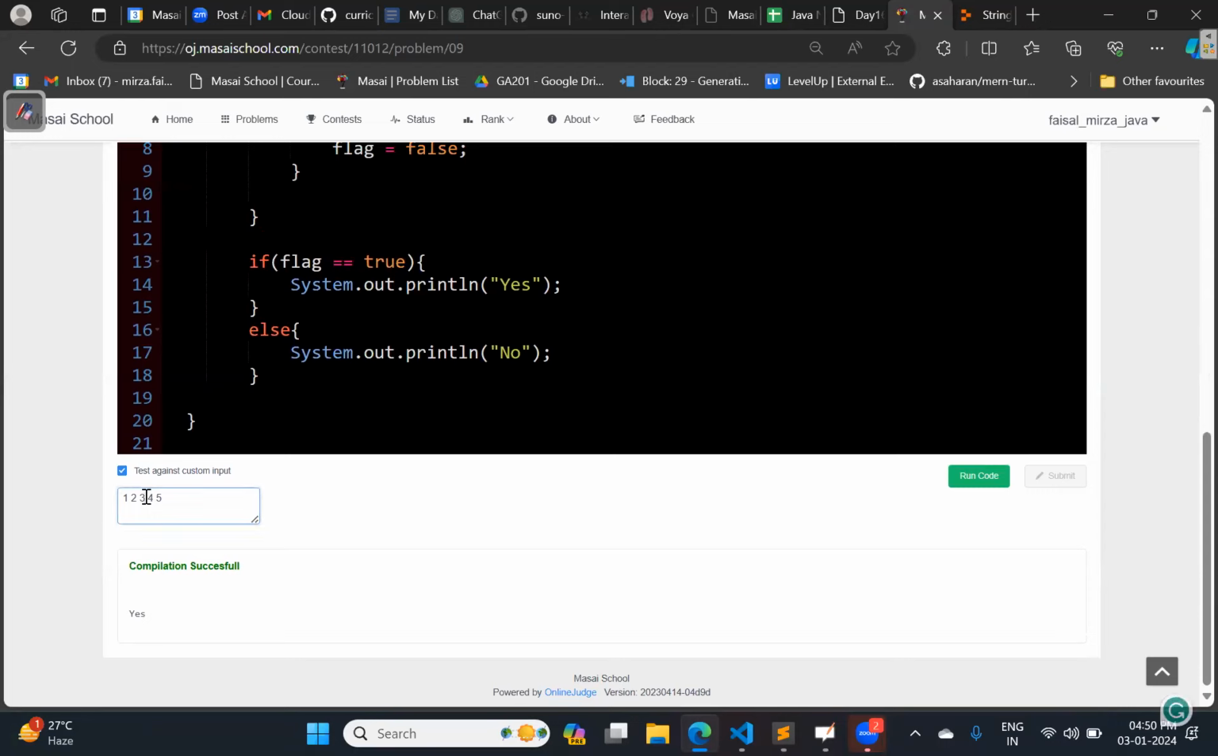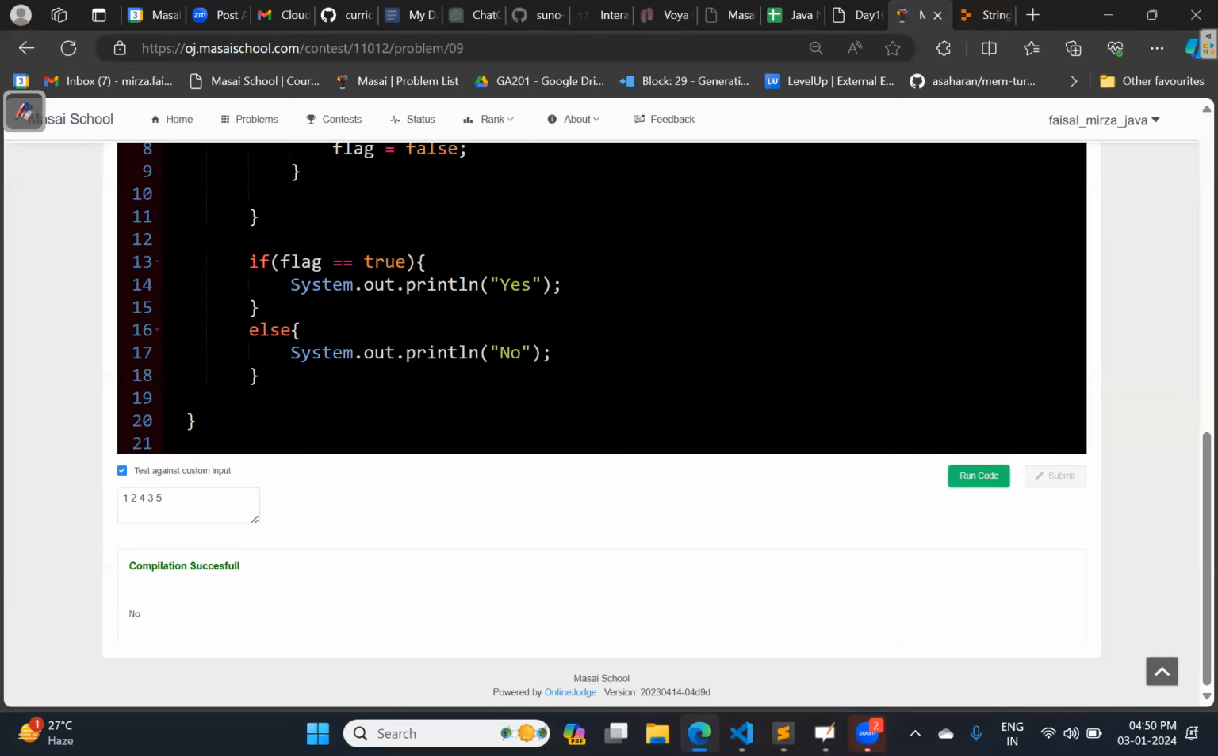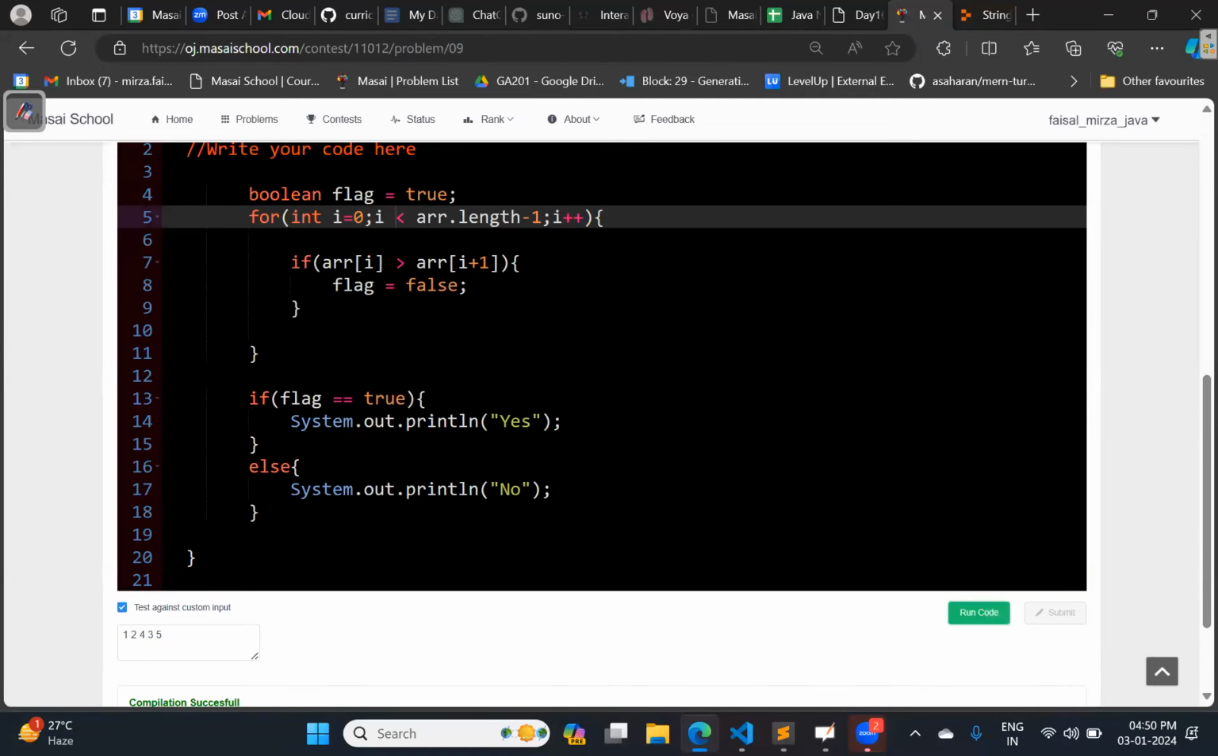So let us try to change the input. For example, instead of 3, I'm making 4, and instead of 4, I'm making 3. Now run it again. Yeah, I'm getting no. Just tell me, suppose you see this test case, 1, 2, 3, 4, or 1, 2, 4, 3, 5.